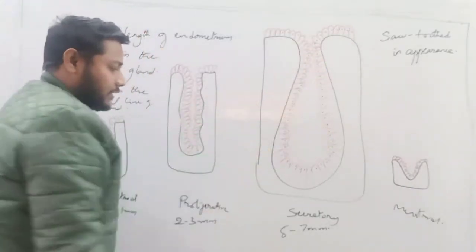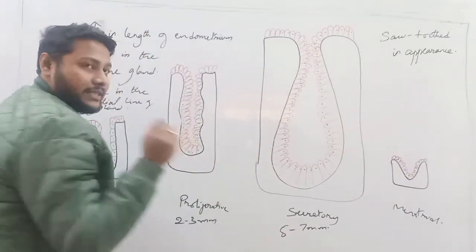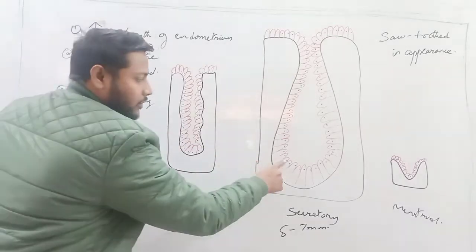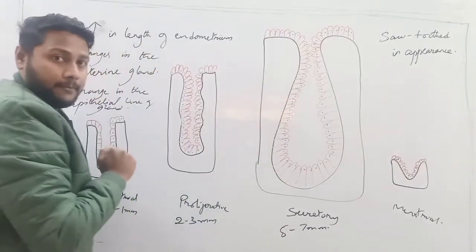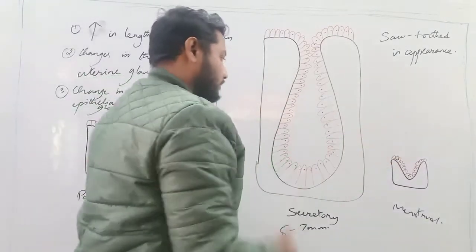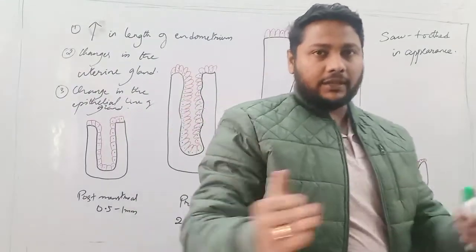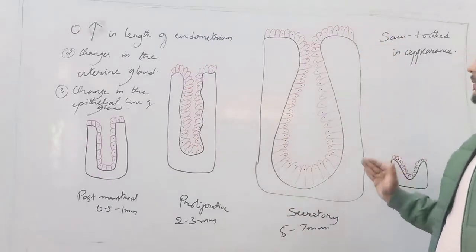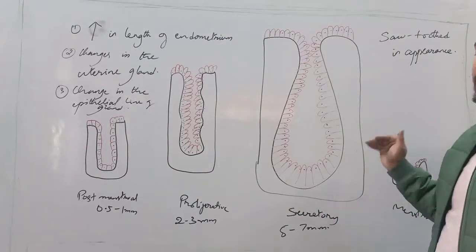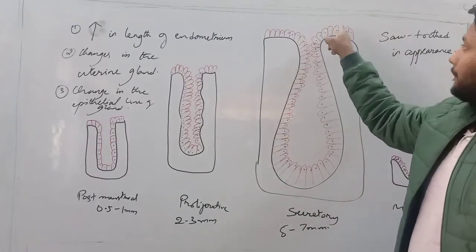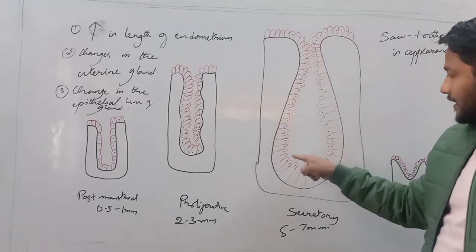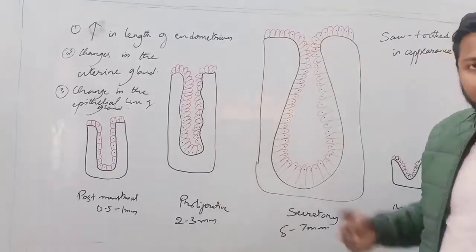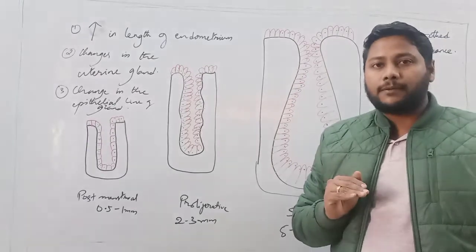So in the next stage, in the secretory phase, you can see that we still have the columnar cells, but the nucleus are present towards the lumen. So as stage passes on into the menstrual phase, with the menstrual bleeding, the epithelium will be sloughed off, the endometrium will be sloughed off. Along with this, the apical portion of this cell, right, the apical portion of this gland, it is also removed.